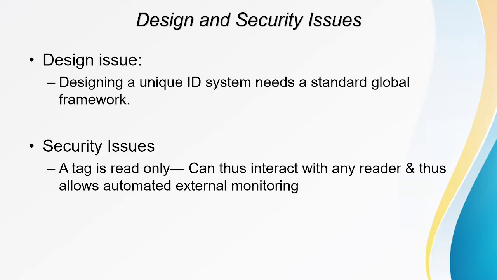The tags generated for any objects, or the unique ID which is created, will be unique for everyone because they are mainly used for identification purposes. If they are repeated, then the calculation will go wrong or the identification will go wrong. So you have to design the unique ID system that needs the standard global framework.